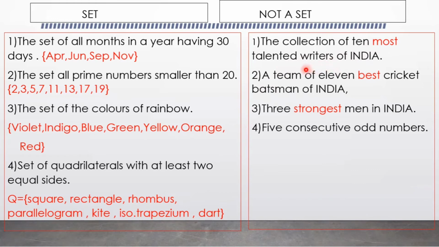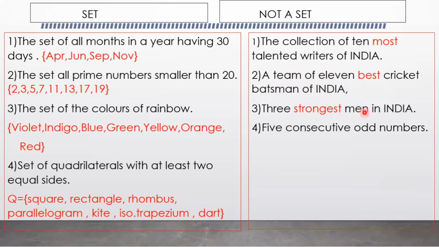The 10 most talented persons cannot be decided. Suppose the 10 most talented persons for me couldn't be the same for you. Not everyone will agree with my opinion. And a team of the 11 best cricket batsmen of India: here also we'll get different opinions from different persons.